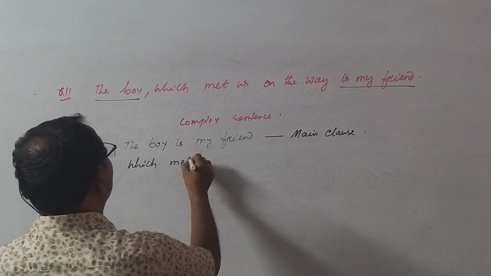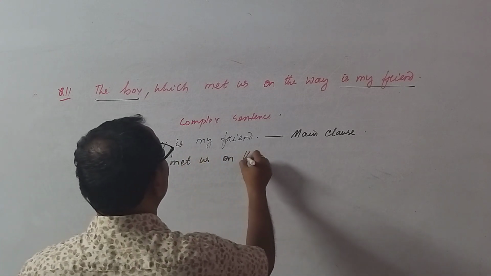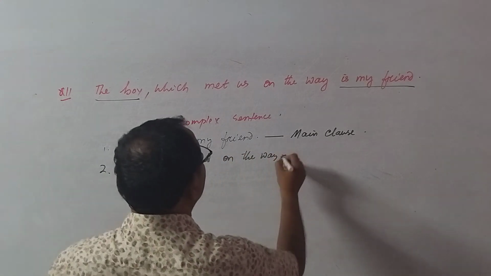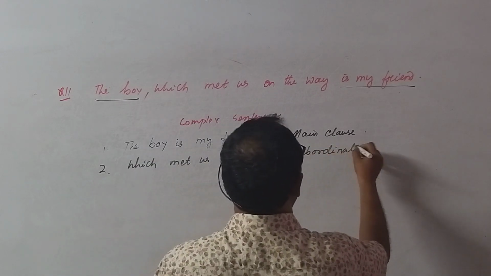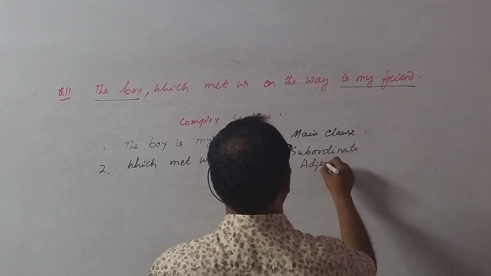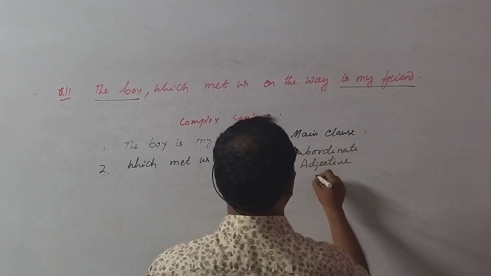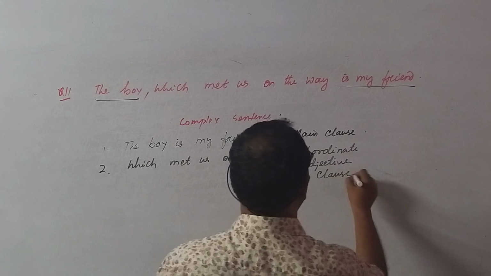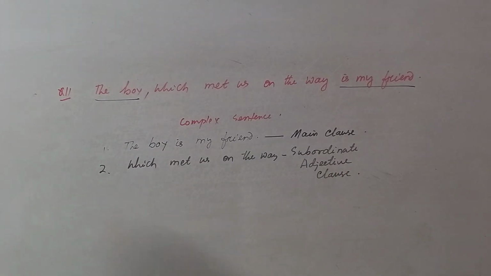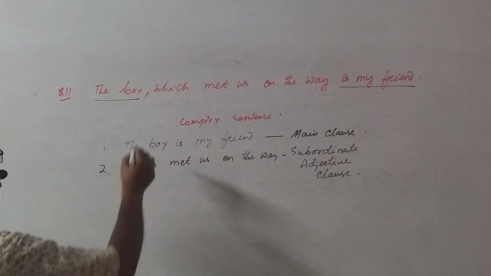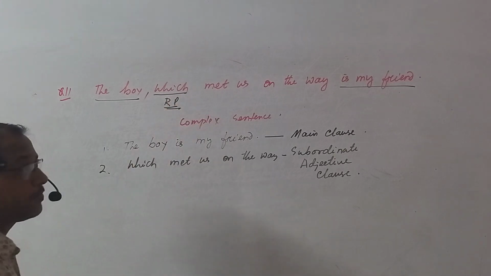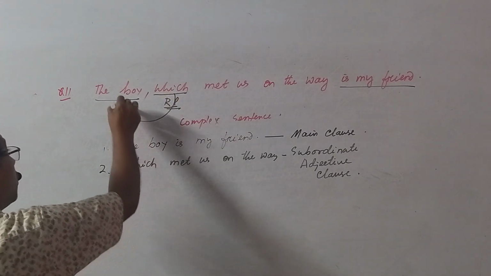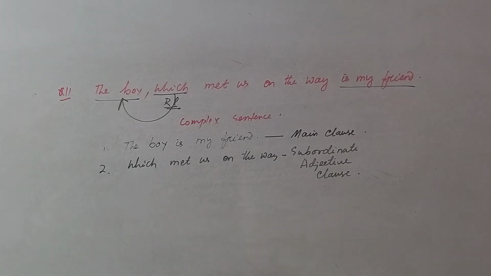Number two, which met us on the way. This is the subordinate adjective clause, or you can say relative clause. The subordinate adjective clause starts from a relative pronoun, and this relates to the noun the boy.